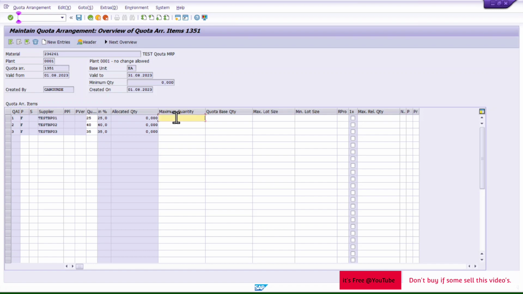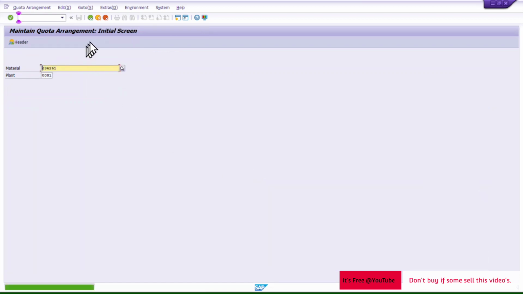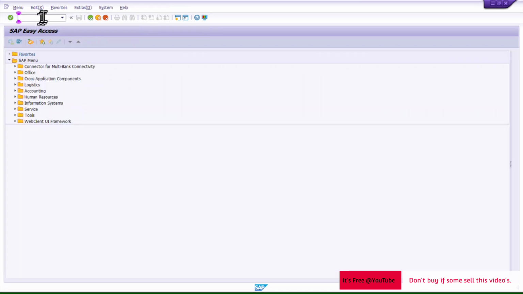Let's say I maintain a maximum quantity of 30 for this particular vendor, or let's say 40 maximum quantity. The system will not create more than that quantity in the next occurrence. Let's say I'm creating a purchase requisition now.